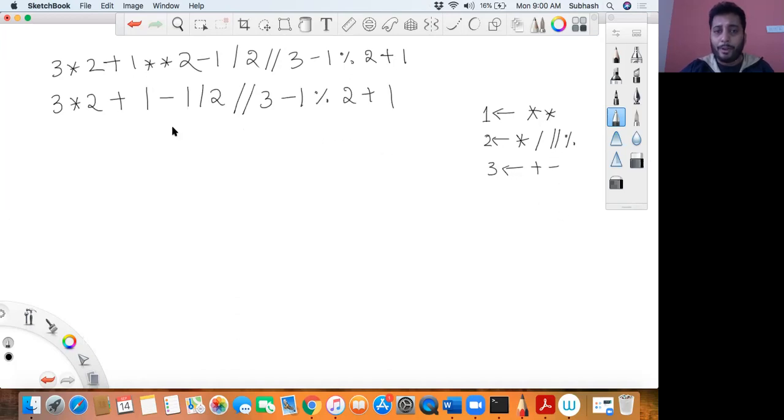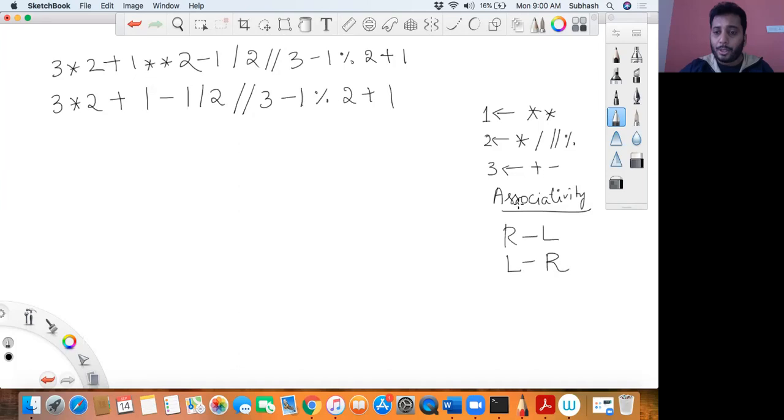Whenever you have an expression with multiple operators having the same priority, that is having the same precedence, then you have to follow something called the associativity rule. What does the associativity rule tell you? There are two ways. One is right to left associativity, and then you have left to right associativity.